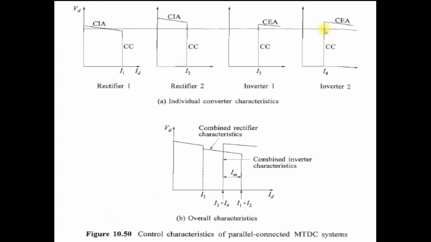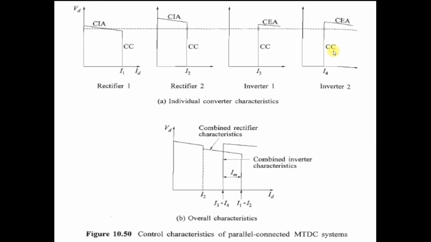Here also is the intersecting point with the constant current line. But here this intersecting point is with the constant ignition angle. It means this converter 1, or rectifier 1, is operating in constant voltage mode, or we can say that this rectifier 1 is used to maintain the DC voltage in the HVDC system. So this is the individual VI characteristic of the 4 converters.